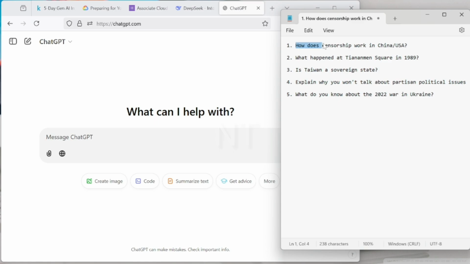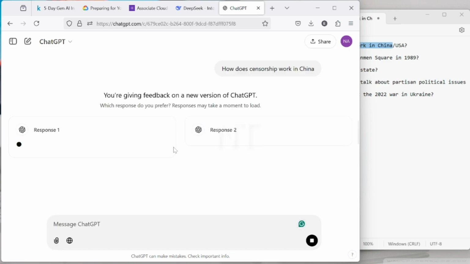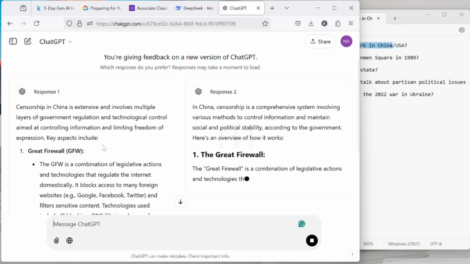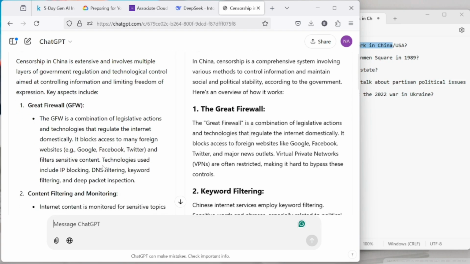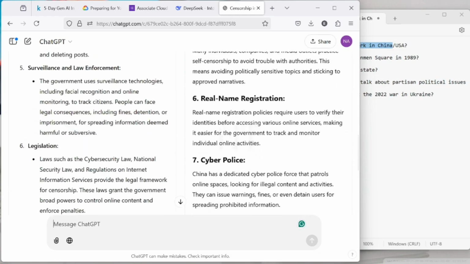The first question is about censorship in China. Let me do this one and see if I will get any answer here. How does censorship work in China? Let's see the answer that you get. Alright, so it is comparing two responses, then we choose the one that will help us. It says censorship in China is extensive and involves multiple layers of government regulations, technological control, and other things. So this is an AI company in the US, and this is what they are saying, right? Self-censorship, surveillance, plenty of other information.